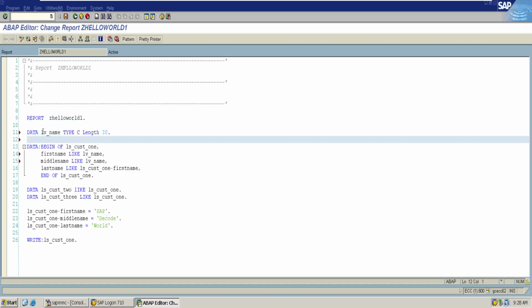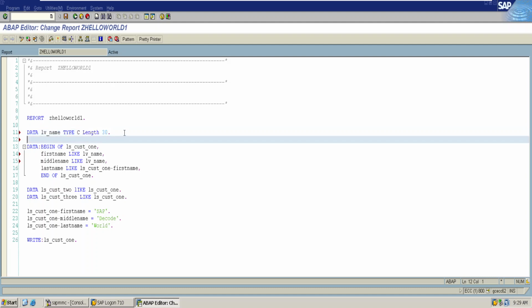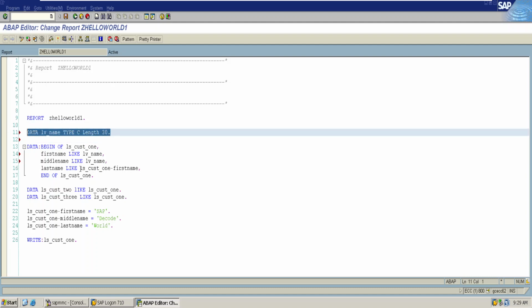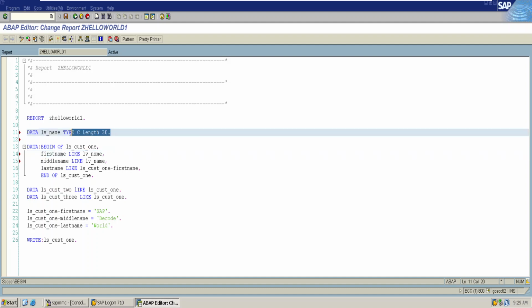So I have made the system understand that my lv_name is going to have the type character and length 30, and I want to use this type in multiple places. Thus, I have used it in creation of attribute first name by declaring it with the keyword like lv_name. Now the attribute first name will have the same type as lv_name, which is type C length 30.